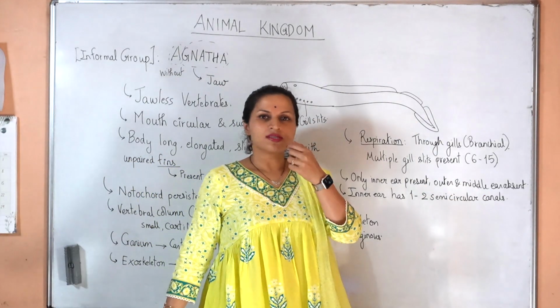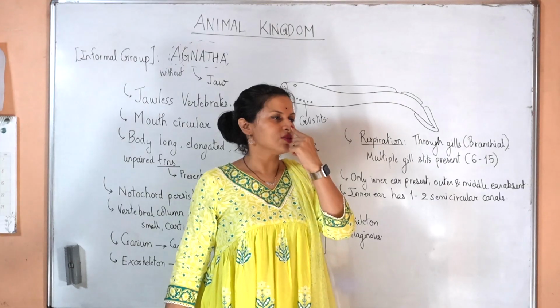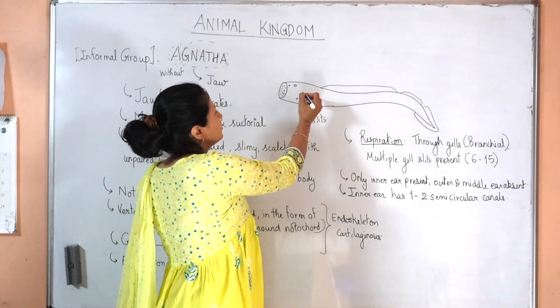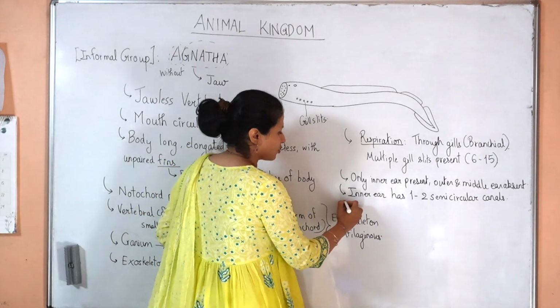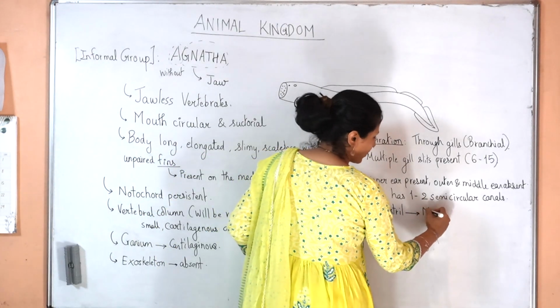We have two nostrils, isn't it? They will have just a single nostril along the median line of their body. Just a single nostril. This condition is called the monorhinous condition.